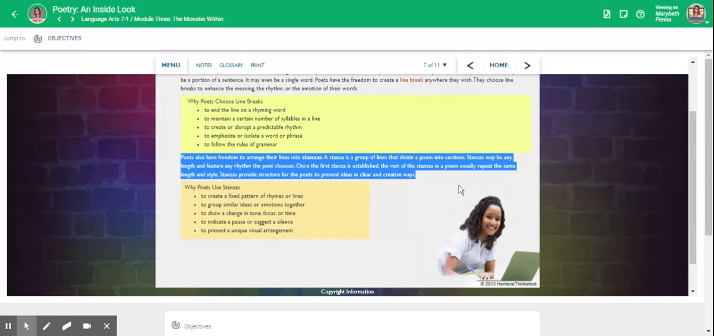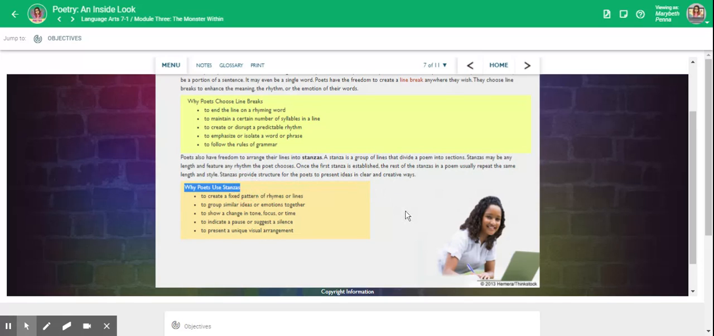Poets also have freedom to arrange their lines into stanzas. A stanza is a group of lines that divide a poem into sections. Stanzas may be any length and feature any rhythm the poet chooses. Once the first stanza is established, the rest of the stanzas in a poem usually repeat the same length and style. Stanzas provide structure for the poets to present ideas in clear and creative ways.